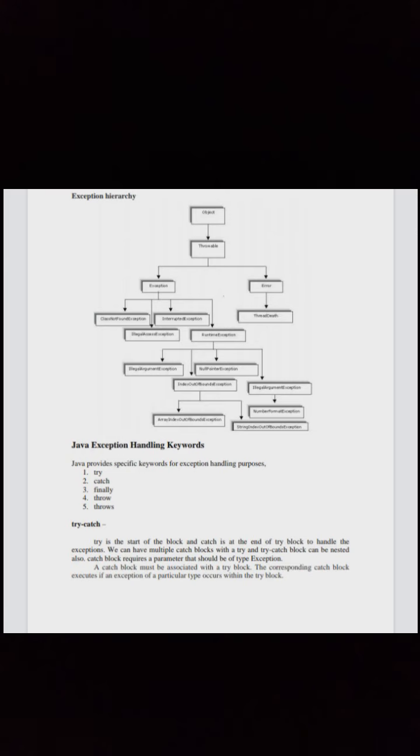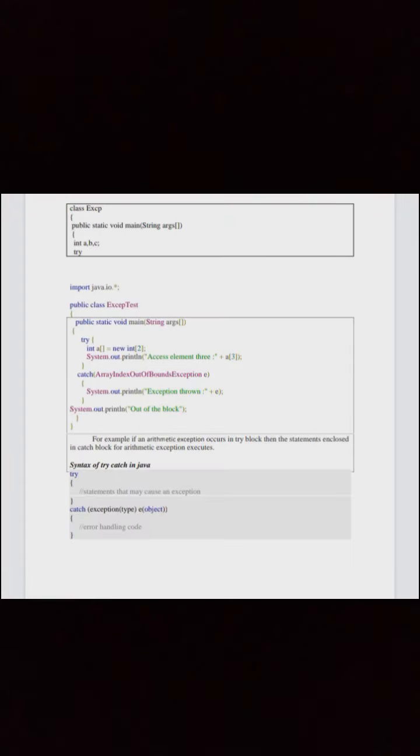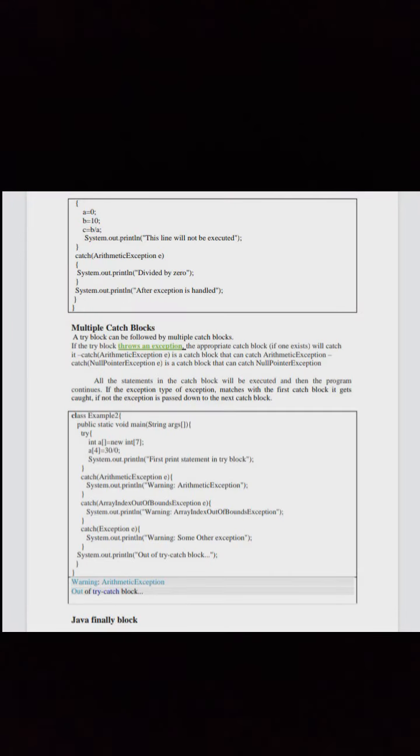Catch block requires a parameter that should be of type exception. A catch block must be associated with a try block. The corresponding catch block executes if an exception of a particular type occurs within the try block. See the code here. See the continuation of the code.